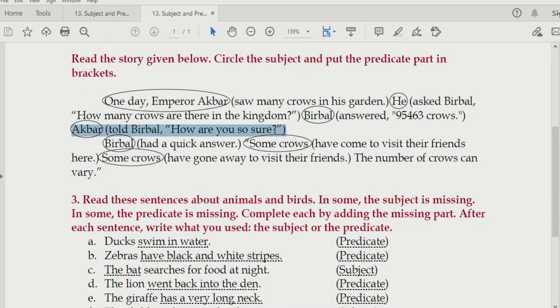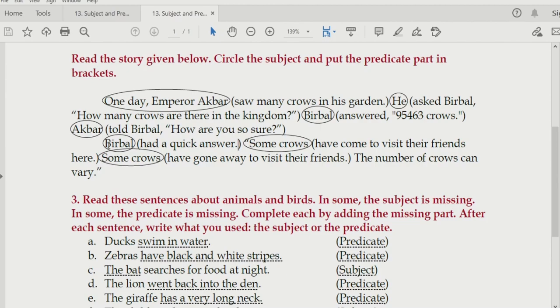We'll consider this as the next sentence. Akbar told Birbal, "How are you so sure?" Why did we consider Akbar as the subject? Because he is the one who did the action, that is told, and told is the verb, so this much is going to be the predicate.